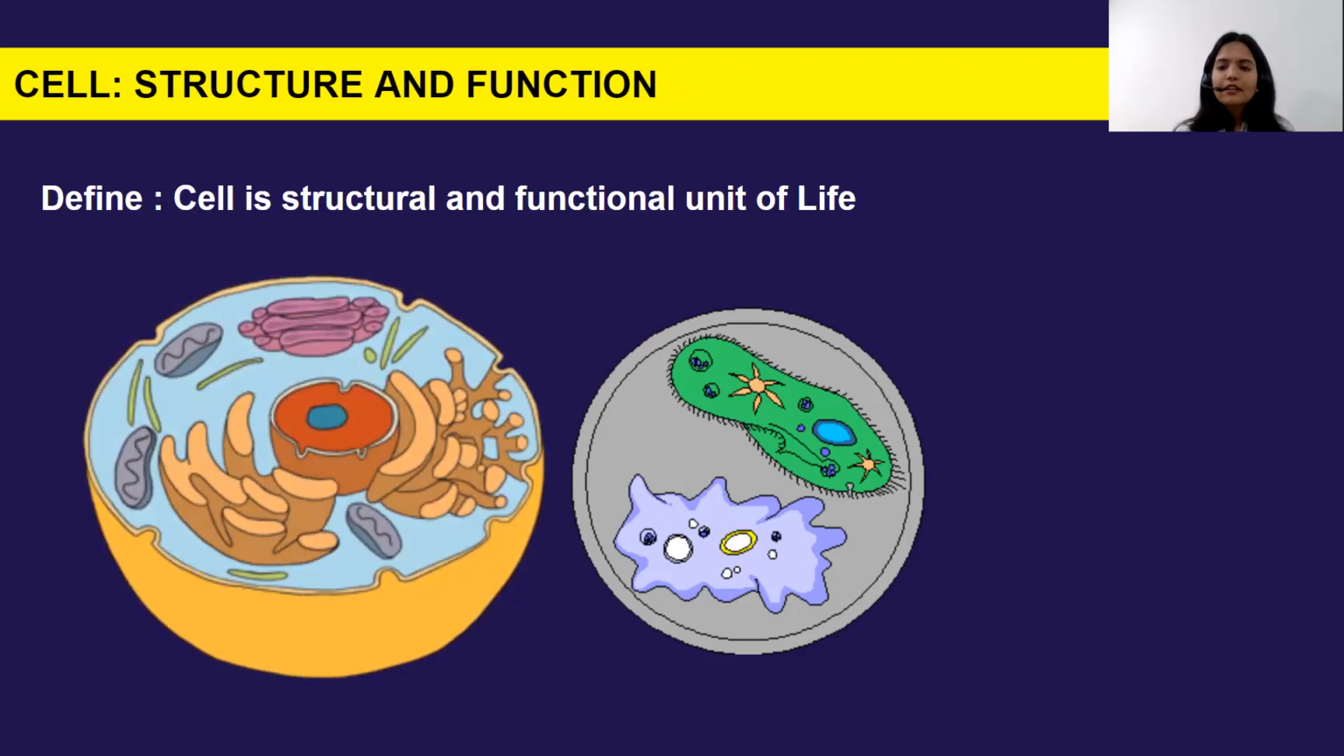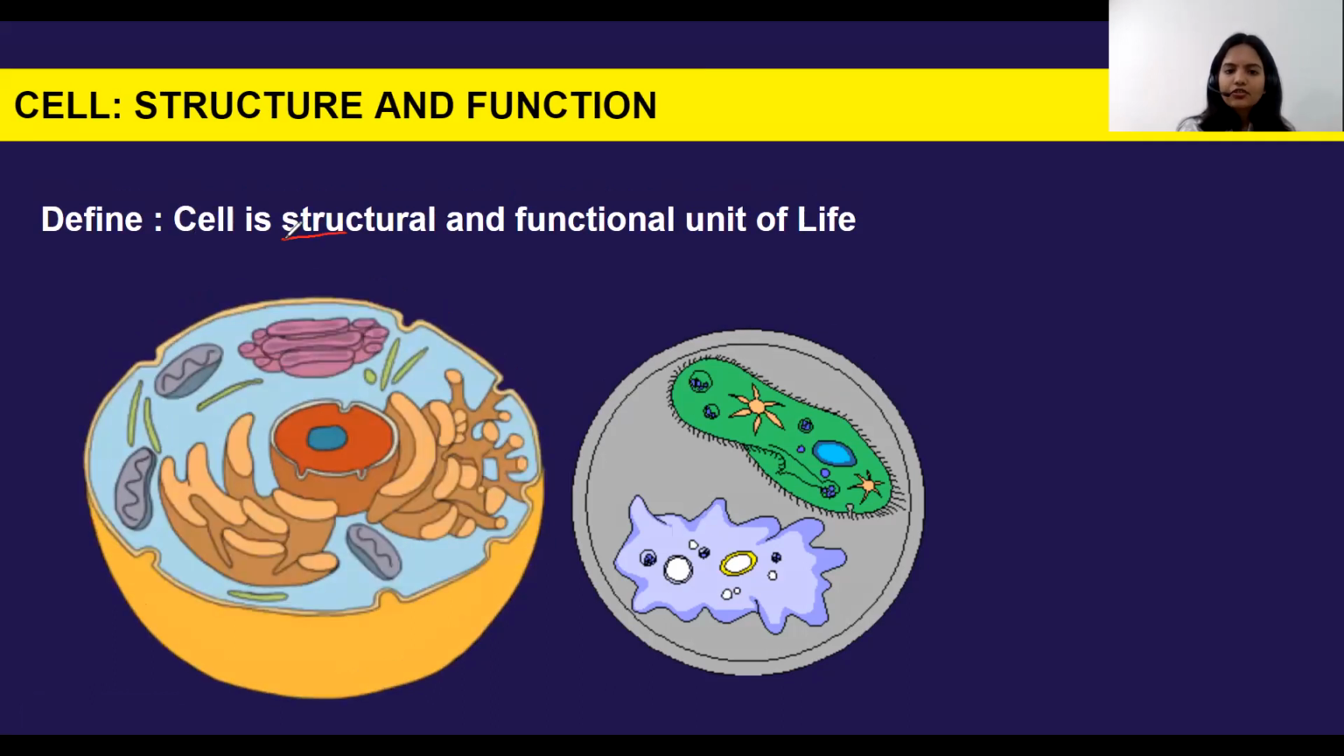So these bricks, first in a house, what did we see? First we build the structure and then we come to live there. So try to remember this all the time: structural is the first word. First you need to write structural and then you write functional. Sometimes students reverse this, which is not correct according to the standard definition. So a cell is the structural and functional unit of life.